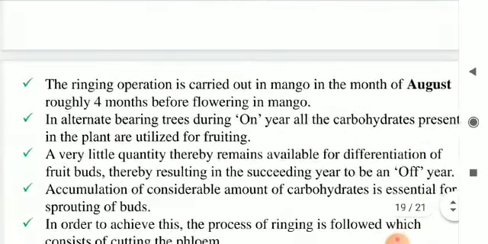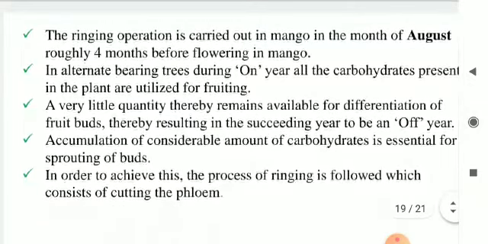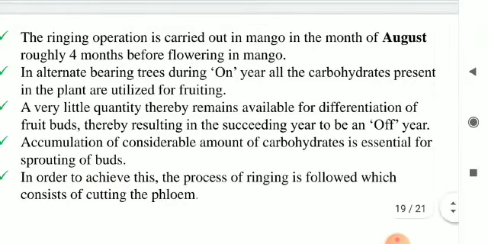Let us see the procedure. The ringing operation is carried out in mango in the month of August, roughly 4 months before flowering. That means 4 months prior to flowering, approximately in the month of August, the ringing operation is carried out. In alternate bearing trees, during the on year, all the carbohydrates present in the plant are utilized for fruiting.